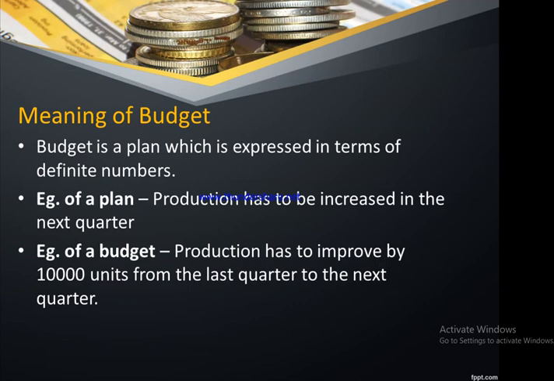But if the same thing is put in the form of quantifiable figures, that becomes a budget. For example, the production has to improve by 10,000 units from the last quarter to the next quarter. If in the last quarter the production was around 50,000 units, and the production manager says the production has to increase by another 10,000 units in the next quarter, he is clearly specifying the increase in the number of units in the next month. And for this increase, the resources required become a part of your budget.